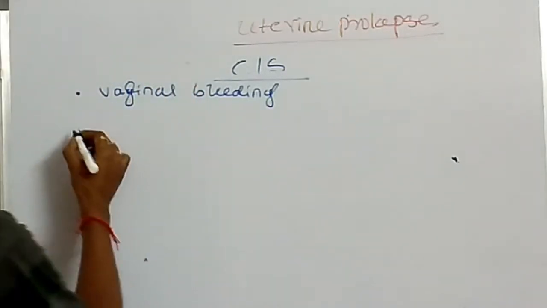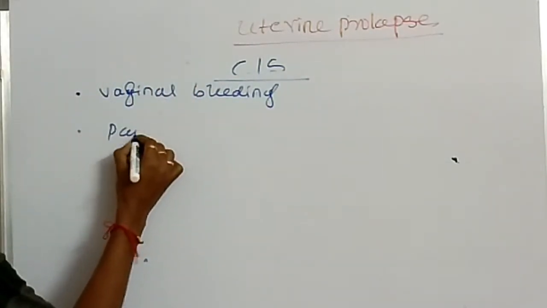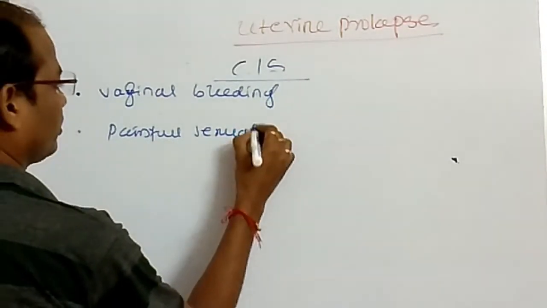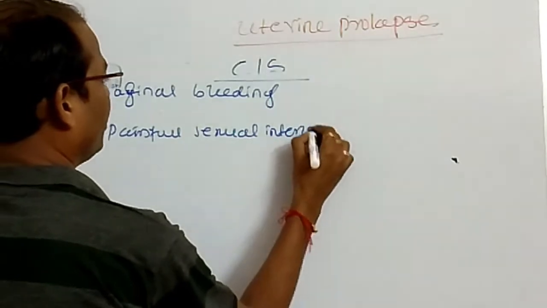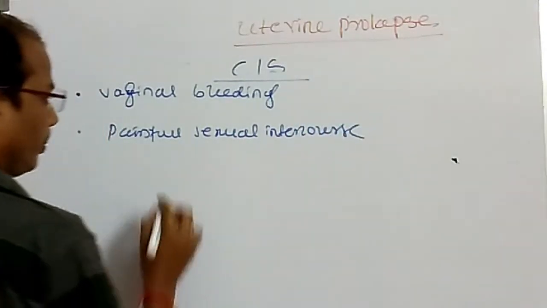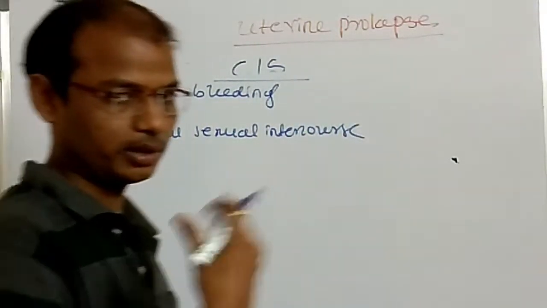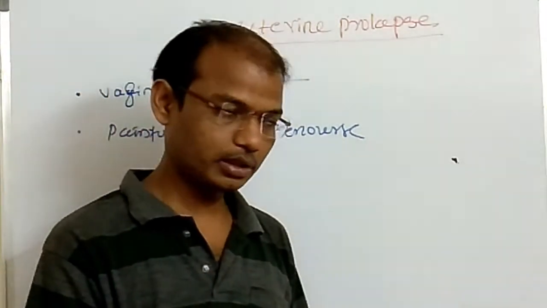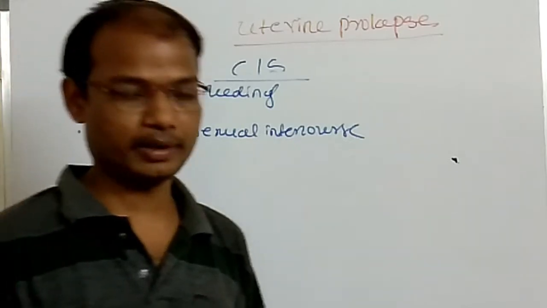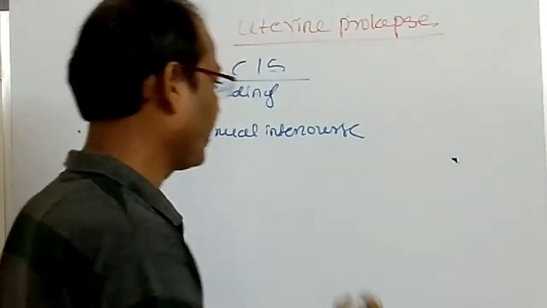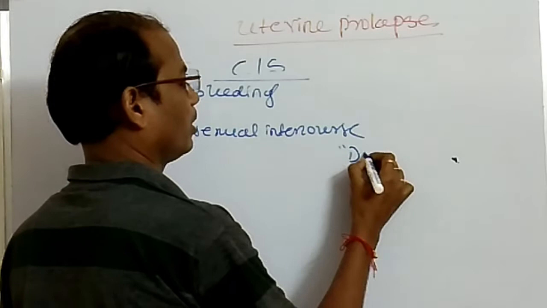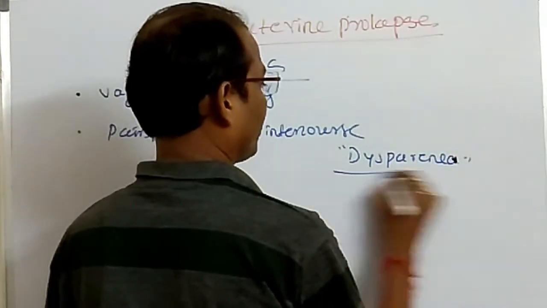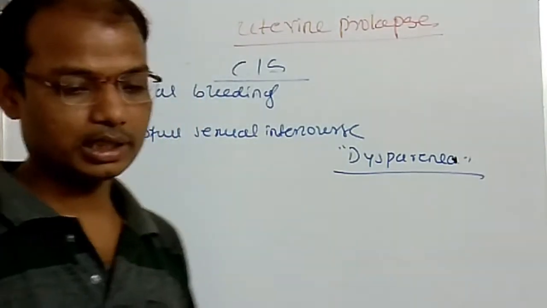Then painful sexual intercourse. The female feels very heavy pain during sexual intercourse or after sexual intercourse. That is called dyspareunia. Painful sexual intercourse is called dyspareunia.